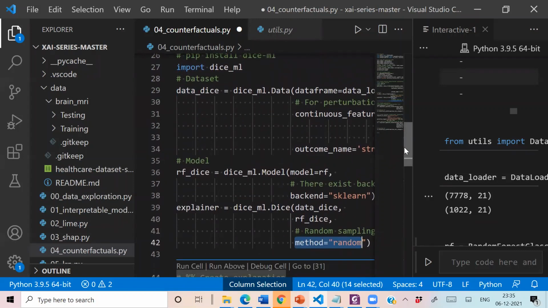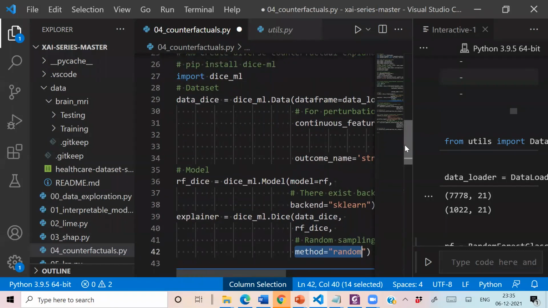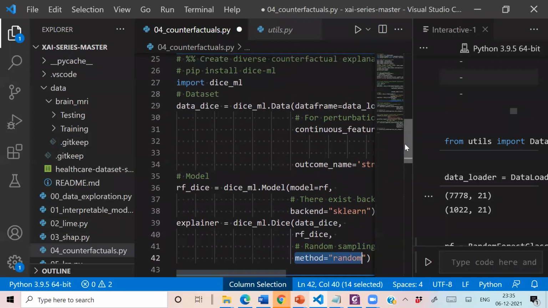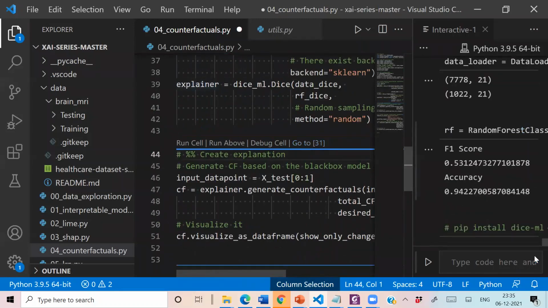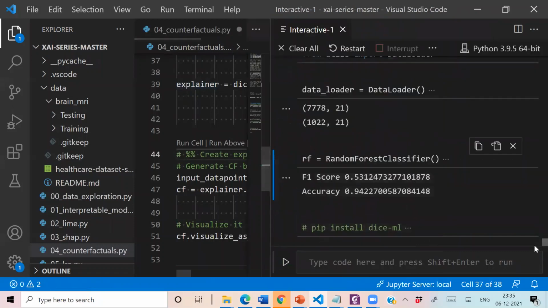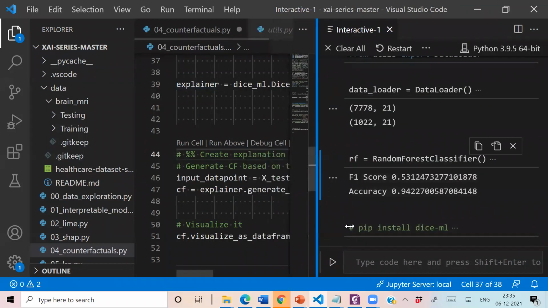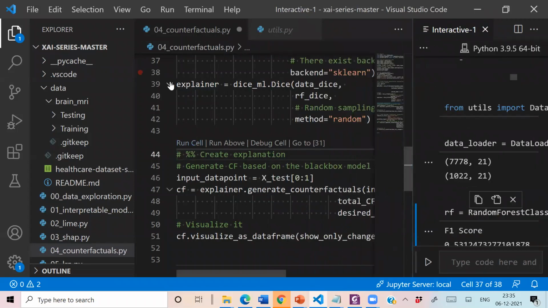So we are not actually generating anything at this point. We are just setting up our explainer to generate explanations, but we have not generated anything yet. So let's execute this. Yes, the statement has been successfully executed. So now our model is ready to generate explanations.